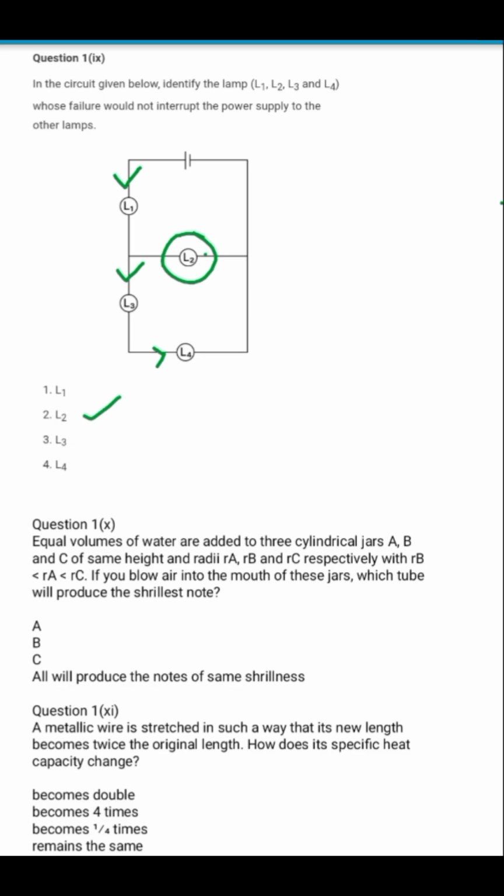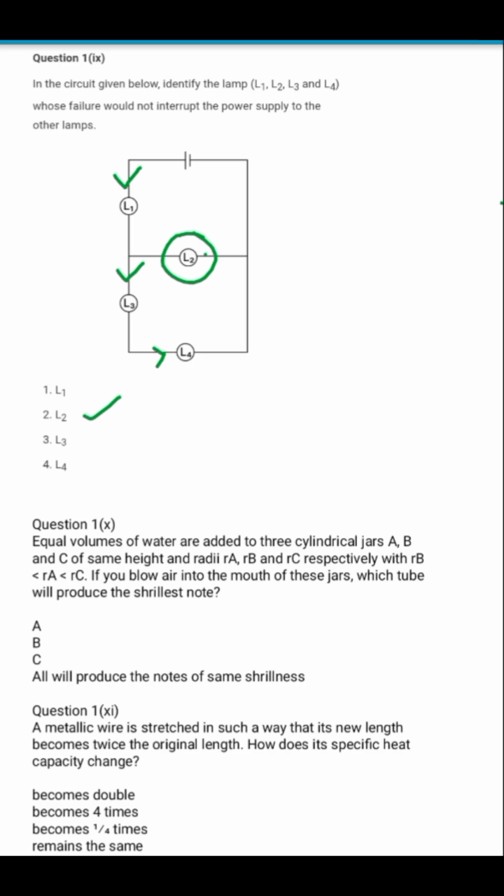Next question is, equal volumes of water are added to 3 cylindrical jars A, B and C having the same height and the same radii, RA, RB and RC respectively. Now our question is, which tube will produce the shrillest sound? So we know very well that shrillness is dependent upon the pitch, and the pitch of the sound will depend upon the length of the air column. Many people make this mistake that they consider the length of the water column, but no, it is the length of the air column. If the air column is more, the pitch of the sound will be less, and if the air column is smaller, then the pitch of the sound will be more.